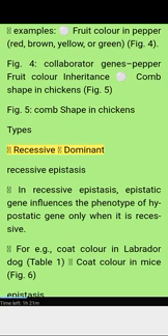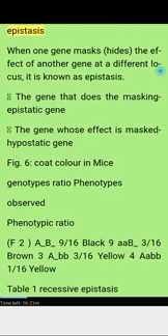Types: recessive epistasis, dominant epistasis. In recessive epistasis, the epistatic gene influences the phenotype of the hypostatic gene only when it is recessive. For example, coat color in Labrador dog, Table 1; coat color in mice, Figure 6. Epistasis: when one gene masks or hides the effect of another gene at a different locus, it is known as epistasis. The gene that masks is the epistatic gene. The gene whose effect is masked is the hypostatic gene. Figure 6, coat color in mice. Genotypes, ratio, phenotypes, observed phenotypic ratio.